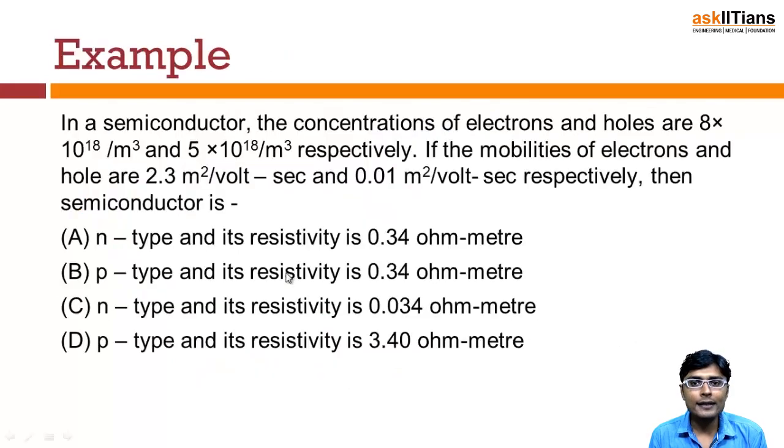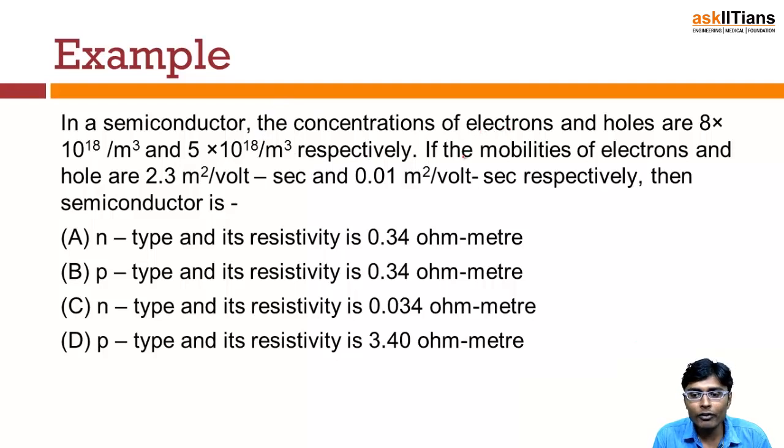Now let's solve an example on this topic. In a semiconductor, the concentrations of electrons and holes are 8 into 10 raised to power 18 per meter cube and 5 into 10 raised to power 18 per meter cube respectively. So we are given the electron concentration and the hole concentration in a semiconductor.